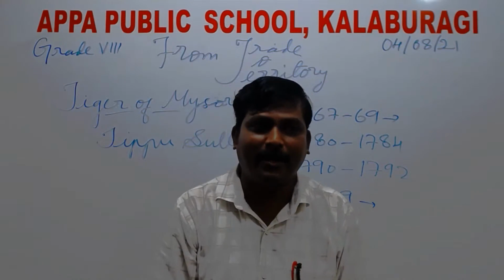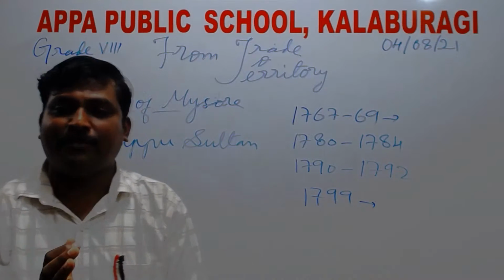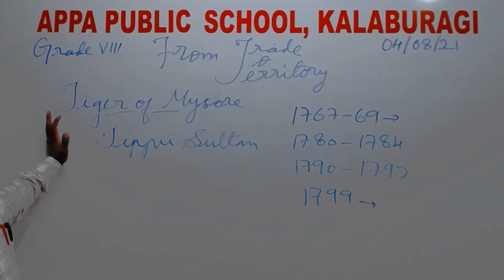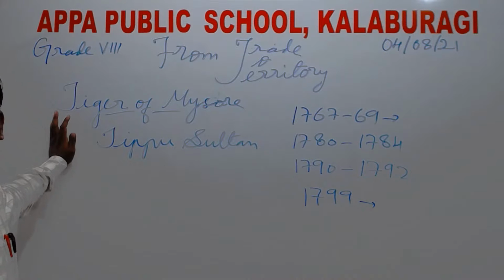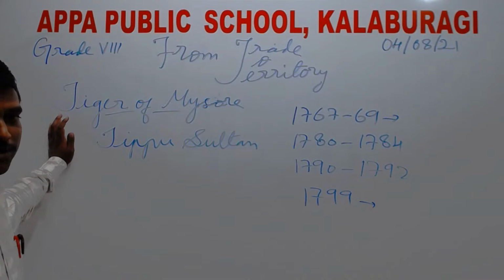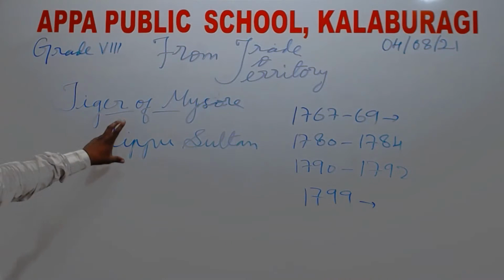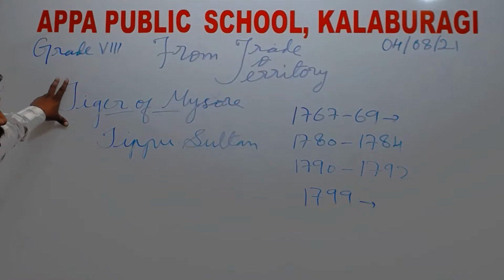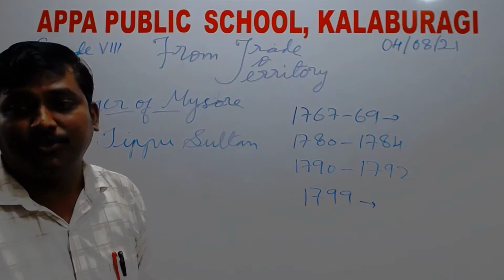As a result, he was fondly called the Tiger of Mysore. In Hindi, it is Sher-e-Mysore. This is the story behind why he is called the Tiger of Mysore.